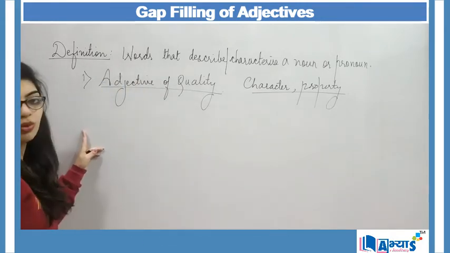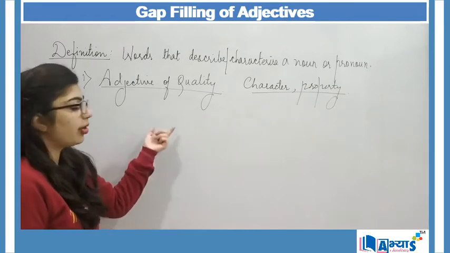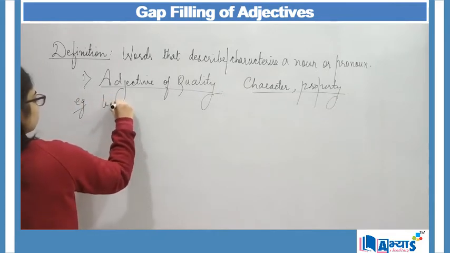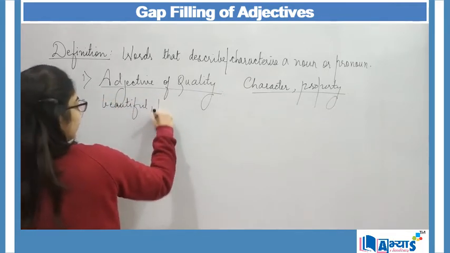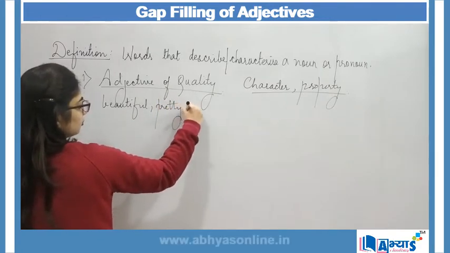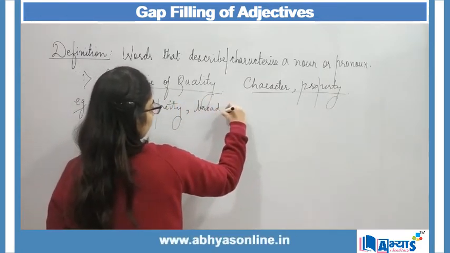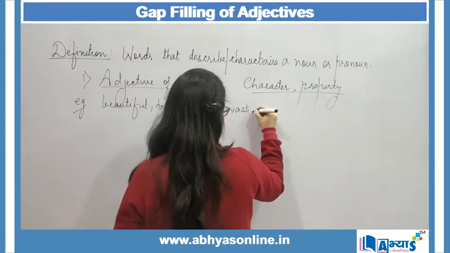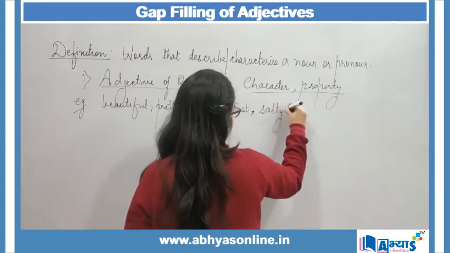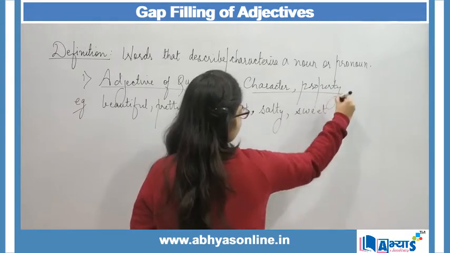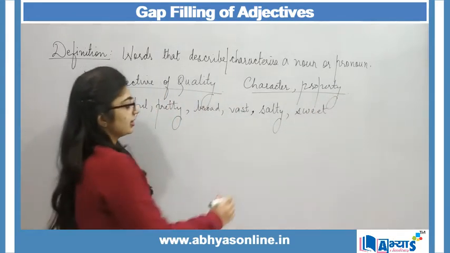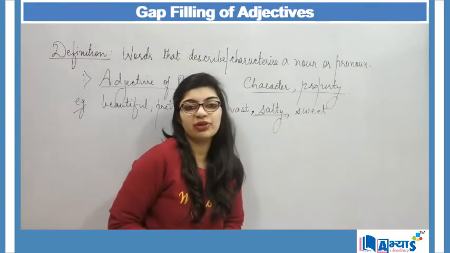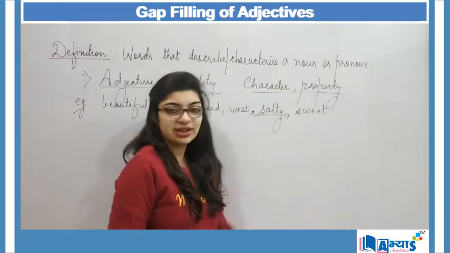Now when I talk about quality, then I can fill the gap using quality, and here the examples of such adjectives are beautiful, pretty, broad, vast, salty, sweet, etc. Now I can say the properties of alkaline materials are that they are very salty in nature, right?